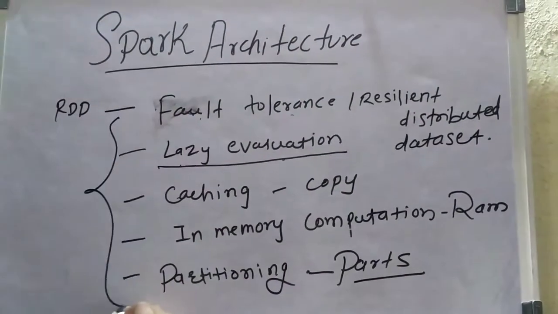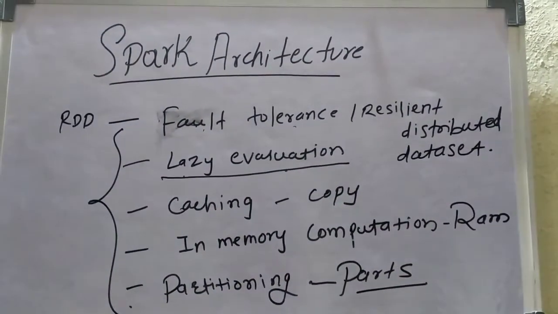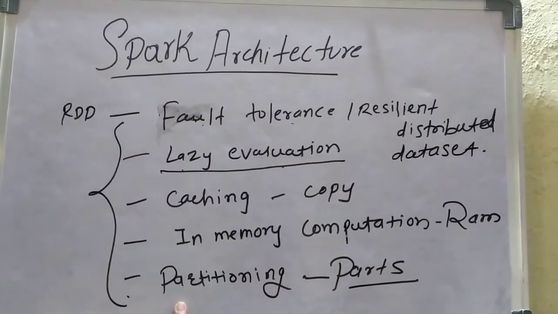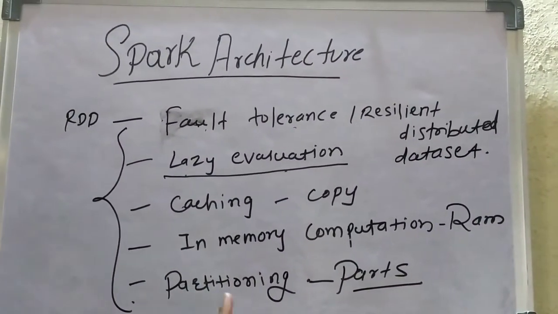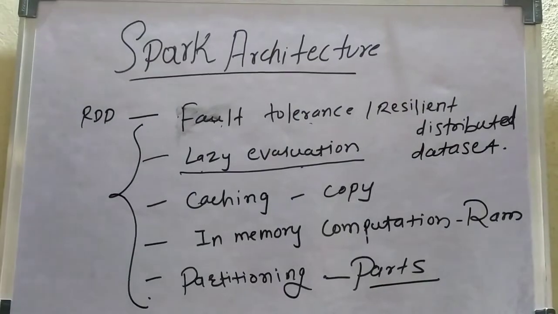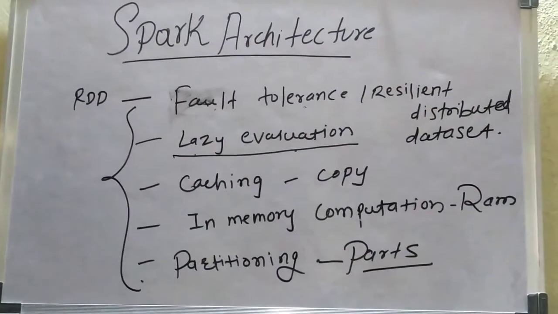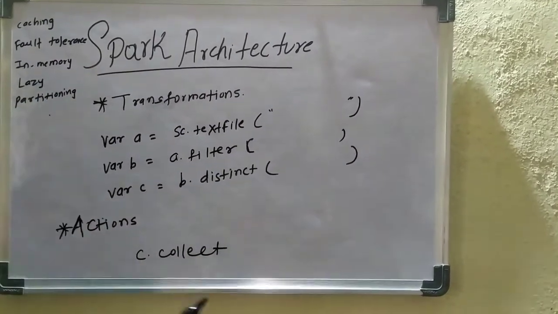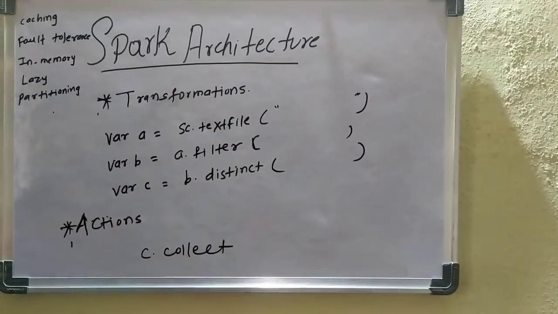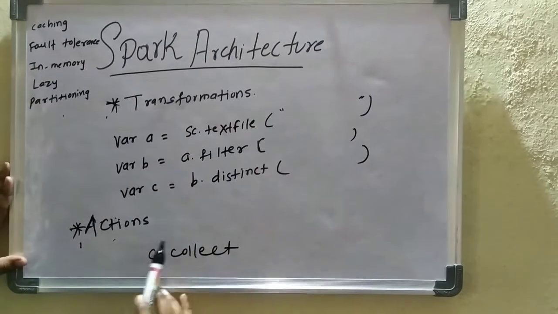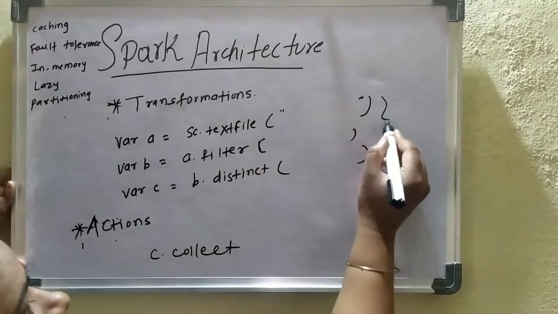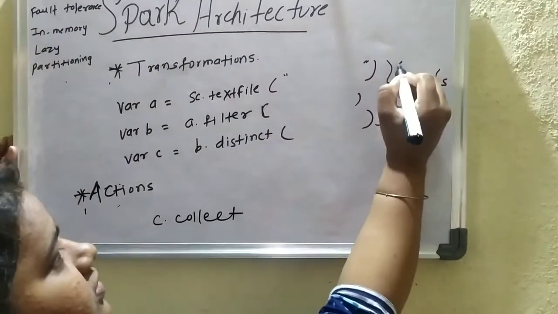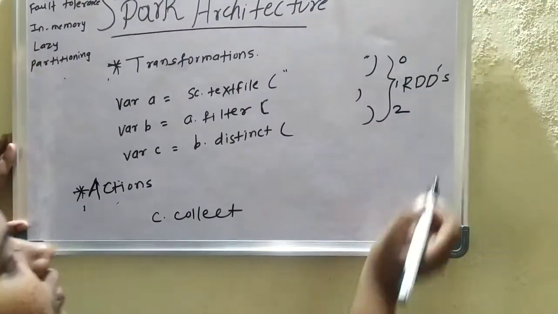So these are some of the features of RDD, and we will see how they are related to the transformations and actions. Here I have written some queries. In the Spark architecture, whenever we perform a transformation, an RDD is created. Here var A is the first RDD, followed by RDD1 and RDD2.